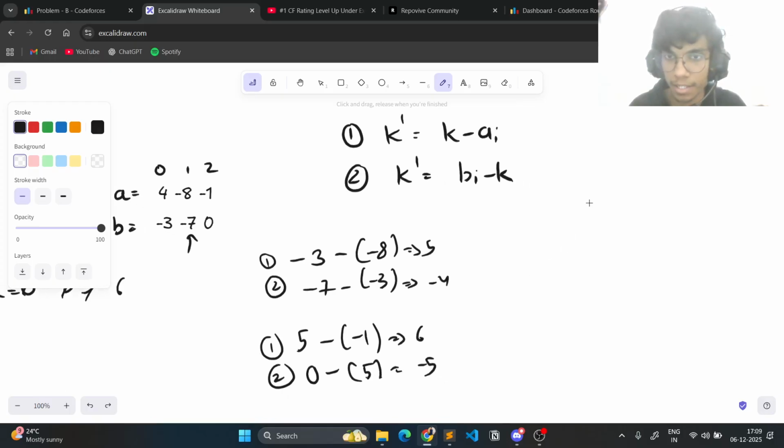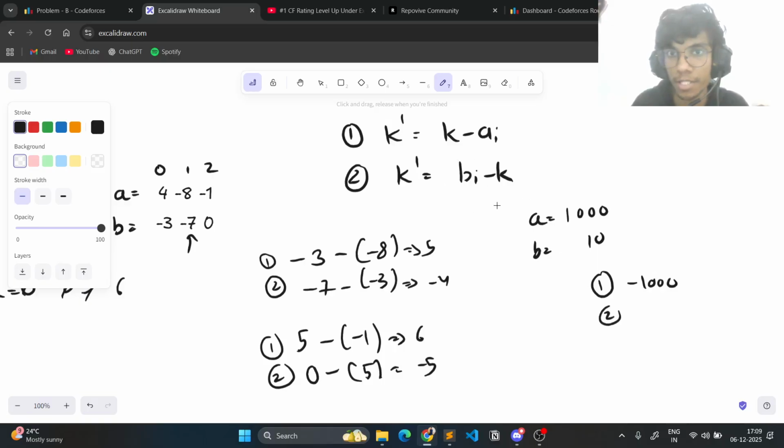So if this is the previous k, I can see that, let's say I had something like 1000 and maybe 10. According to your greedy approach, if you perform the first operation, you'll get minus 1000 here, because k is 0, so 0 minus 1000 is minus 1000. If you perform the second operation, you will get a 10. So according to greedy, you'll take this one.